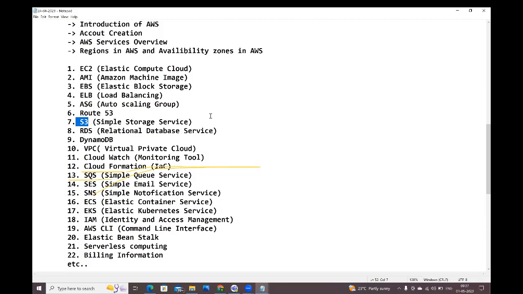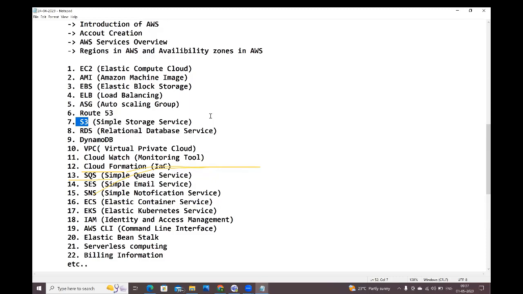But here, first we need to create the bucket. Inside the bucket, we need to upload the objects, and we are going to store the objects in the S3 buckets, guys. Everything we need to store in the form of files and folders only. Once you upload the object in the S3, for every object, one unique URL will be generated. By using that URL, we can access the objects, guys.